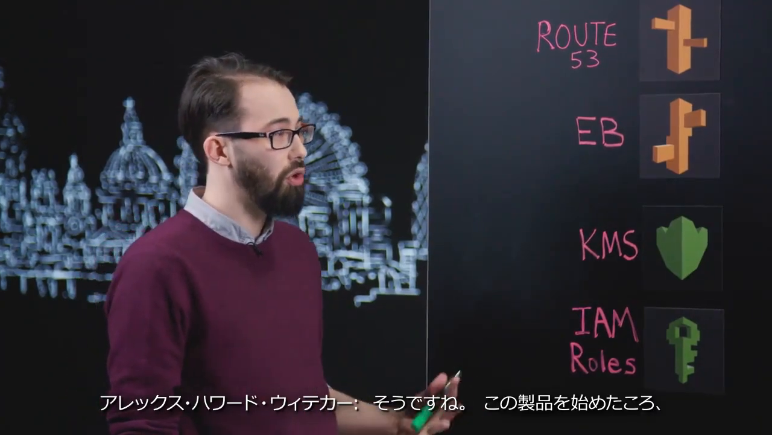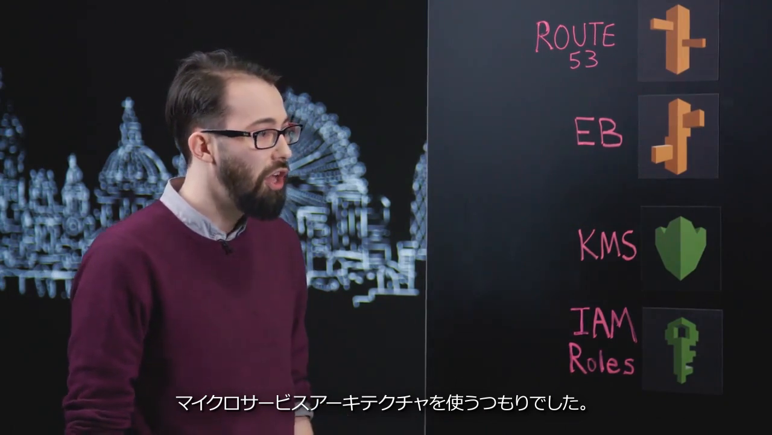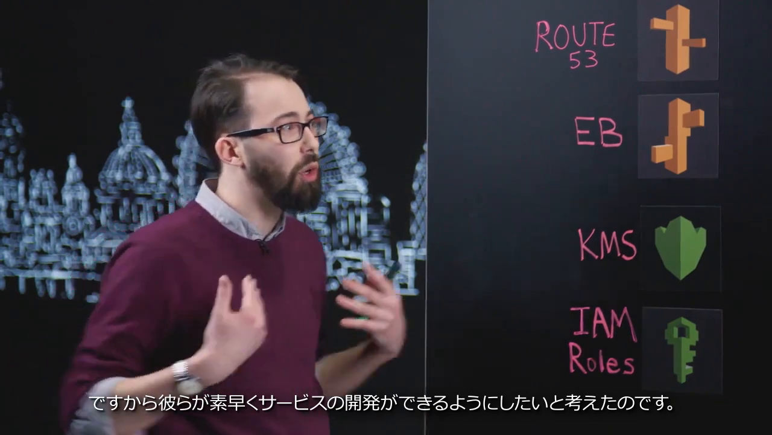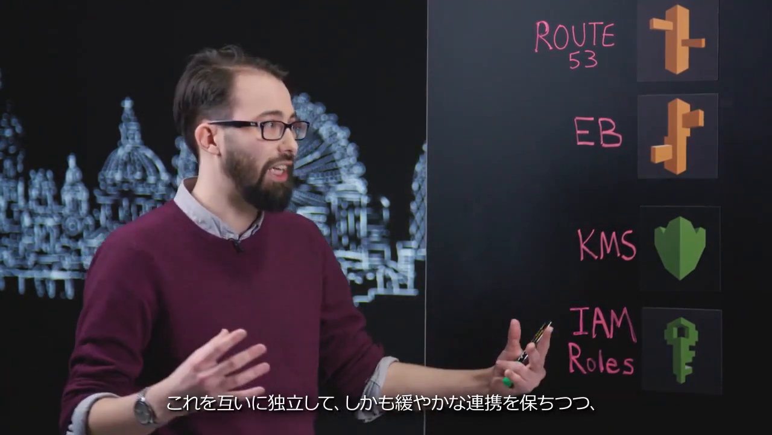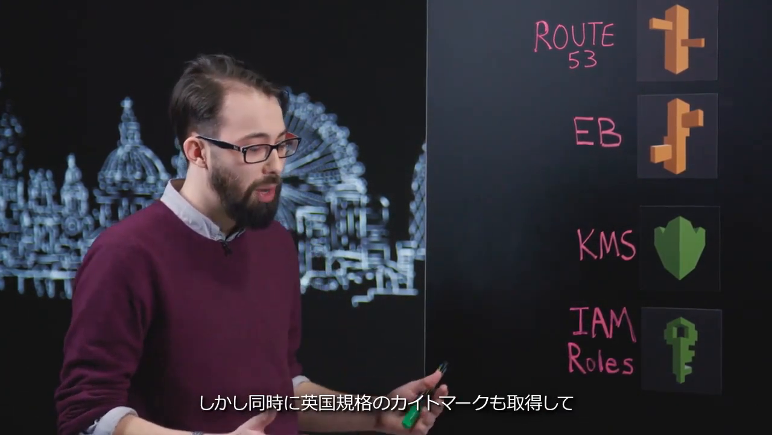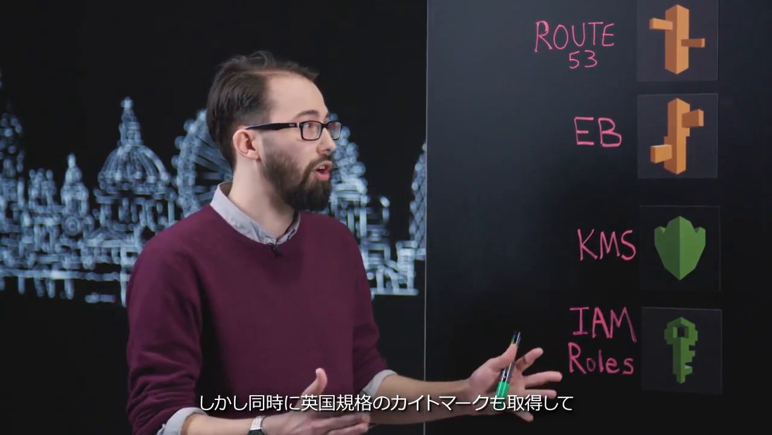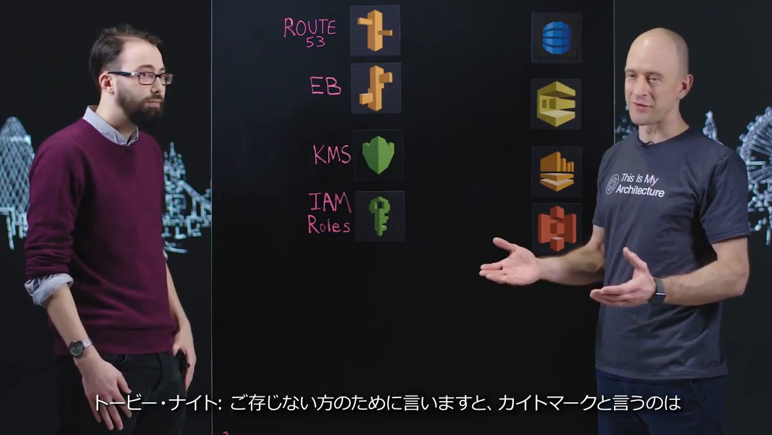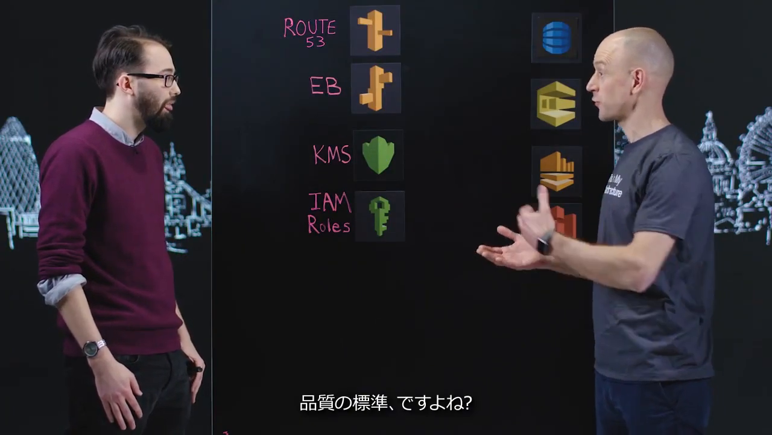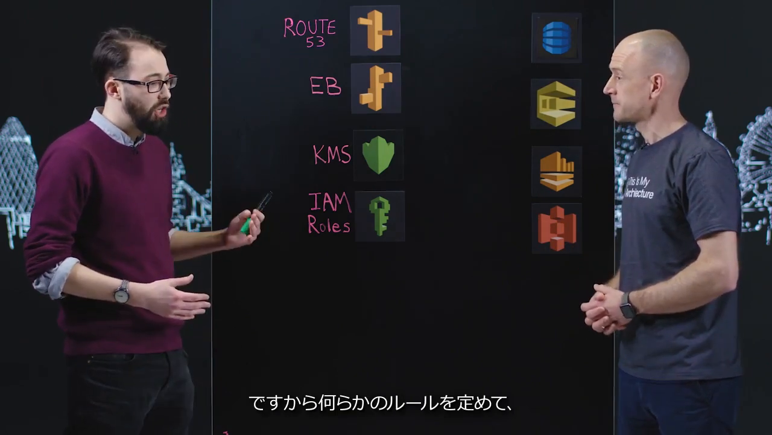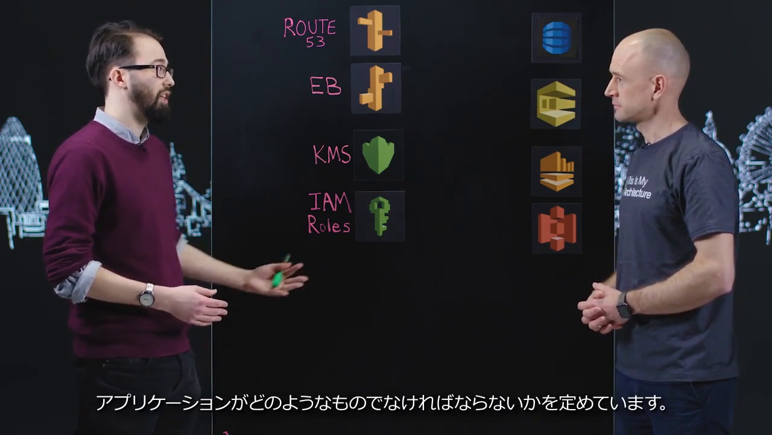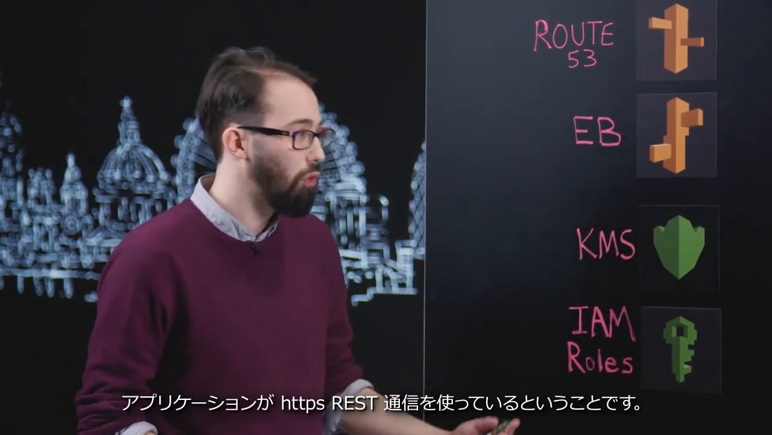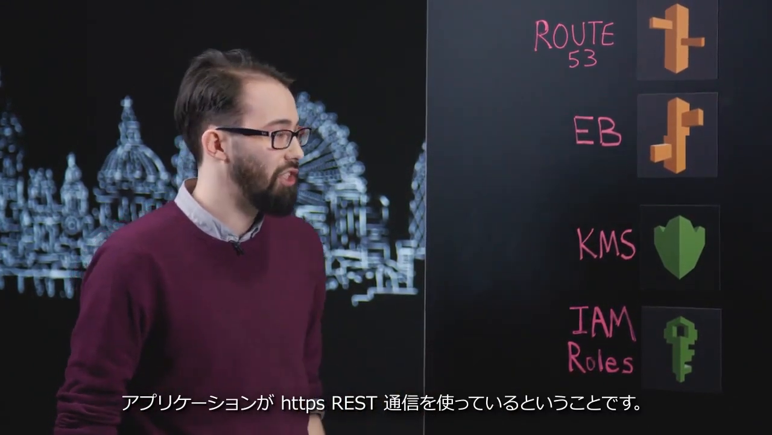Exactly. When we started on this product, we wanted to use a microservice architecture. We have a large number of developers in many international offices, so we wanted to enable them to very quickly get on developing services independently of each other and loosely coupled, but at the same time set up some sensible kite marks to ensure that there was some quality of standard across the whole product. So for those that don't know, a kite mark is a measure of quality, isn't it? Exactly, yeah. A standard. So it's setting up certain rules for how we'd expect applications to look. One example is that they're all using HTTPS, RESTful communication.